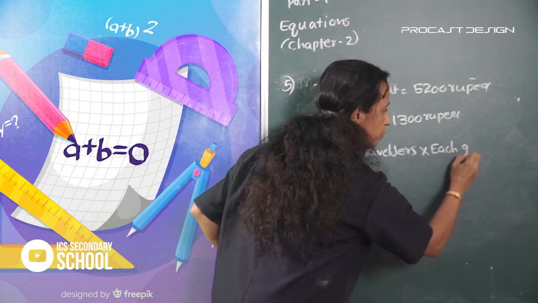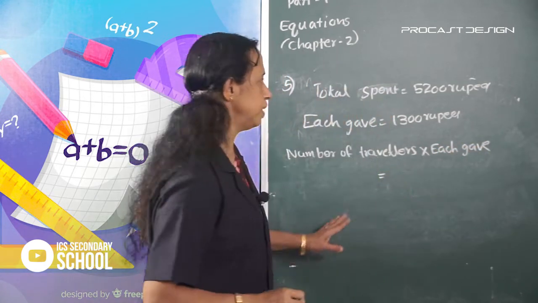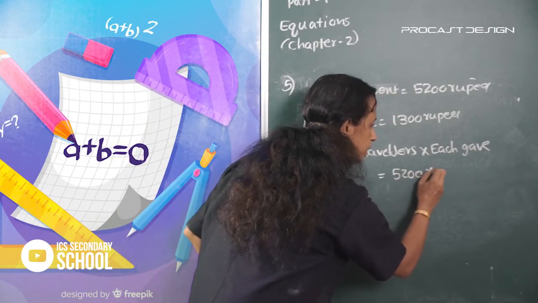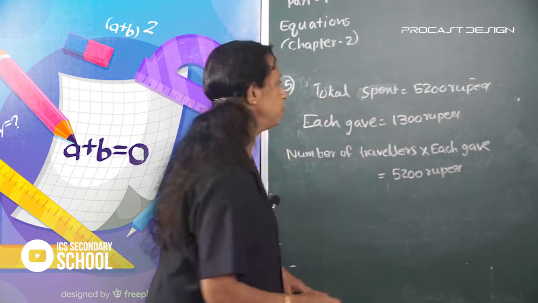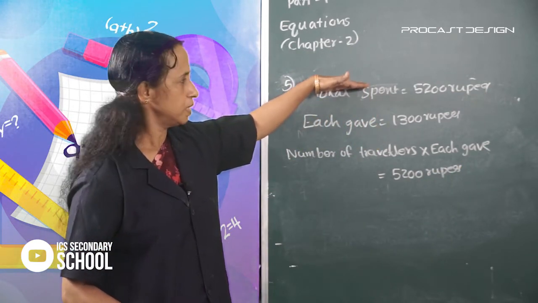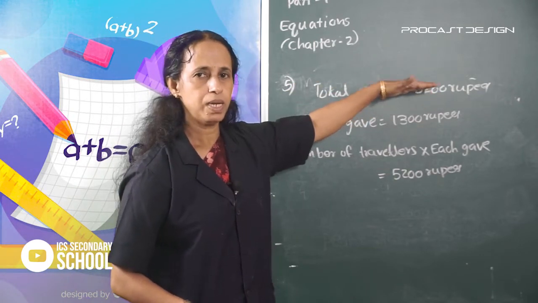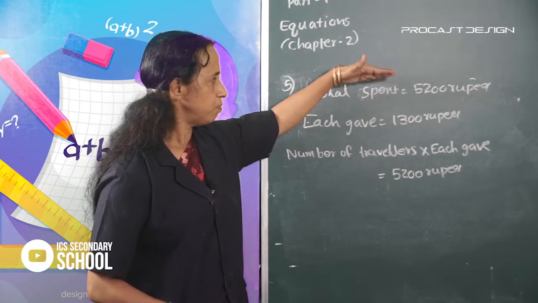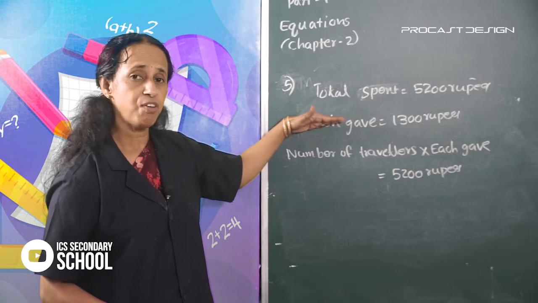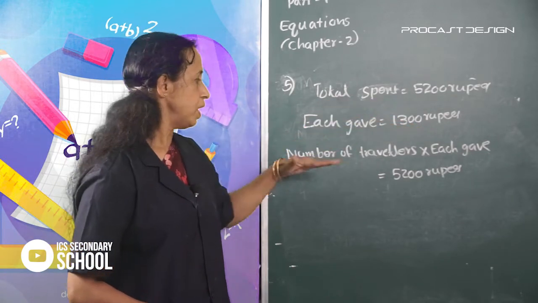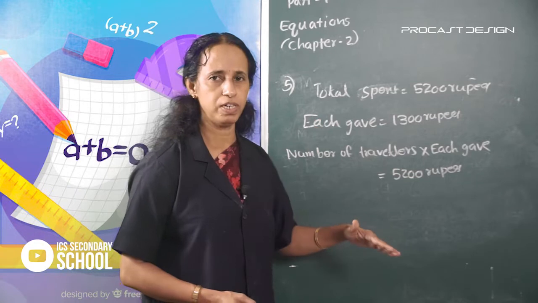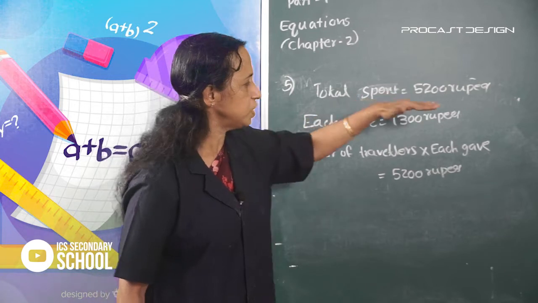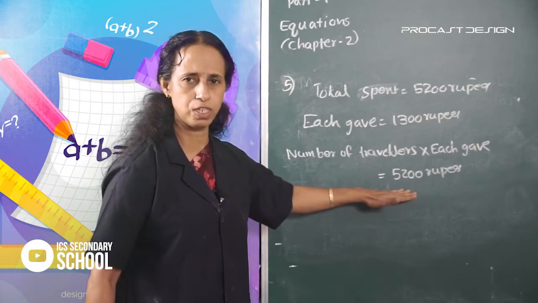Number of travelers into each gave is equal to 5,200 rupees.